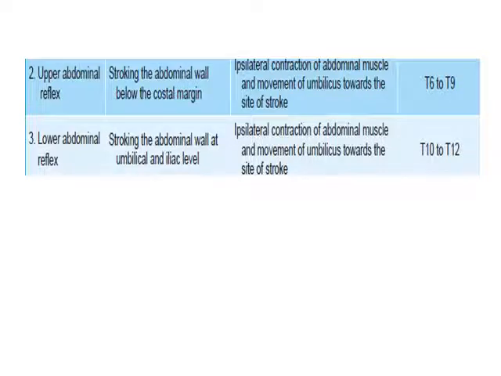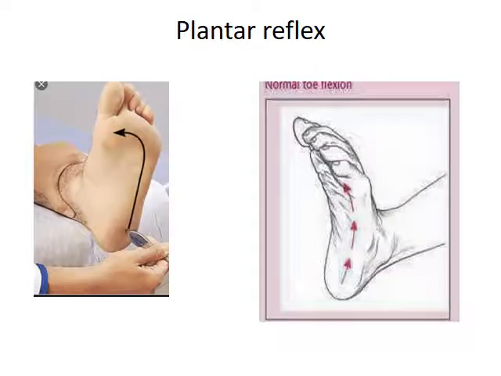In the lower abdominal reflex, it is T10 to T12. Thoracic segment 10 to thoracic segment 12 will act as the integration center or reflex center. That is the difference.